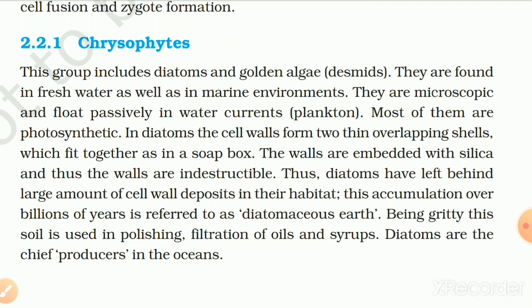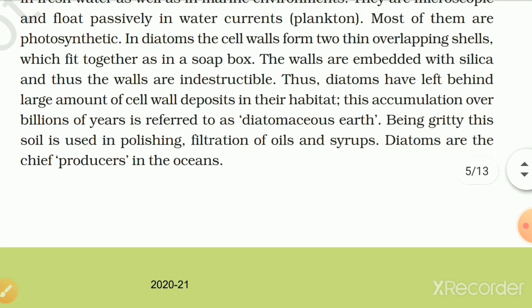In diatoms, the cell wall forms two thin overlapping shells which fit together as in a soap box. The walls are embedded with silica and thus the walls are indestructible. Thus, diatoms have left behind a large amount of cell wall deposits in their habitat. This accumulation over billions of years is referred to as diatomaceous earth. Being gritty, this soil is used in polishing and filtration of oils and syrups. Diatoms are chief producers in the oceans.